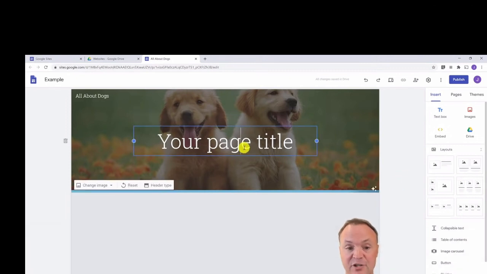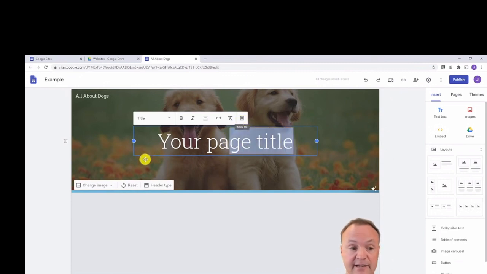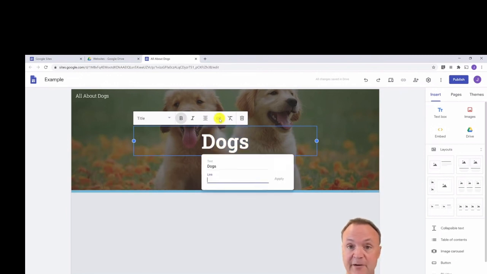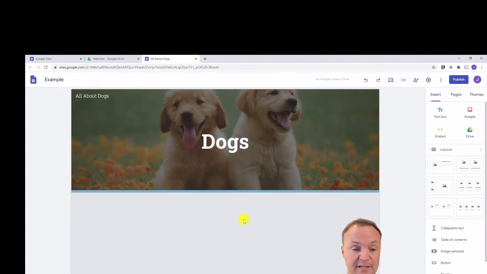Now I'm just going to make a change to this title. I could delete it if I want. If I delete, I don't have to have the title here, but I'm just going to call this dogs here just to stay within my theme, and I'm going to highlight this and make it bold. I could italicize it if I want. I could even make it a link. So if I had a website I wanted it to go to, I could go ahead, highlight it, put the link in, and hit apply, and it will take me to that site.